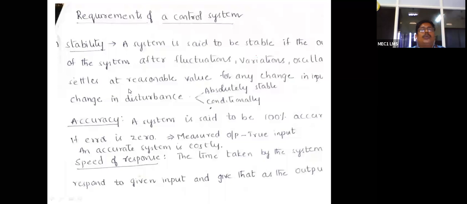Next, we'll go to what the requirements of the control system are. What is the time now? Okay, right. So within 5 minutes, we will discuss.